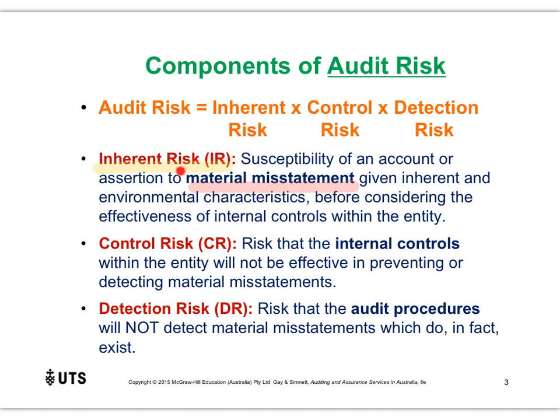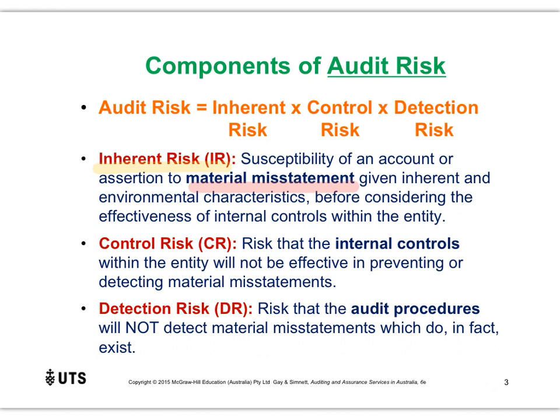Material means significant or very important. So remember, and I have described this in a previous video, we are looking for significant issues within the financial report. It doesn't really matter if something is incorrect by $1, but we are rather looking for significant misstatements, significant issues within the financial report.